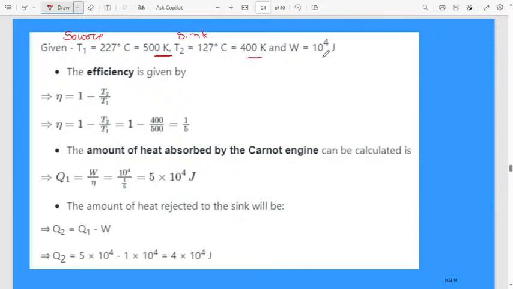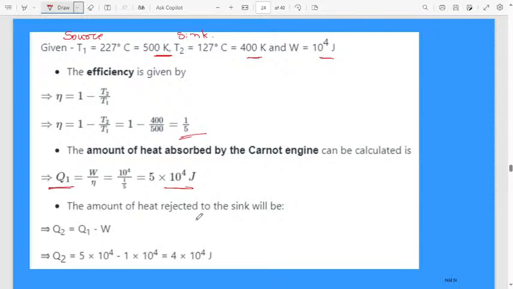Work done is 10 to the power of 4 joule. Then you know the efficiency is nothing but 1 minus T2 by T1, which is 1 minus 400 divided by 500. You will get 1 by 5. Next, the amount of heat absorbed by the Carnot engine, Q1, will be W divided by efficiency. Then 10 to the power of 4 divided by 1 by 5, simplify, 5 into 10 to the power of 4 joule. Amount of heat absorbed, Q1.